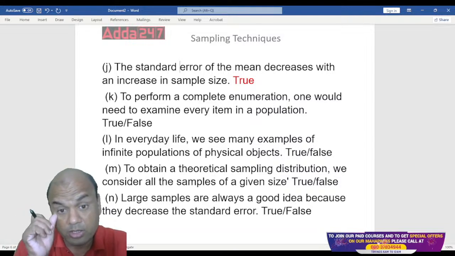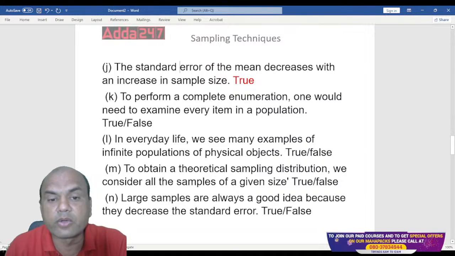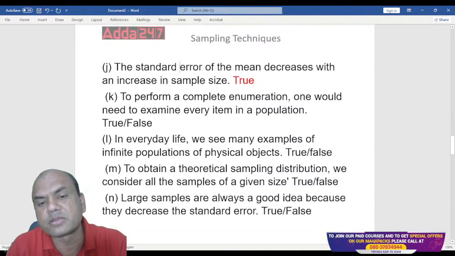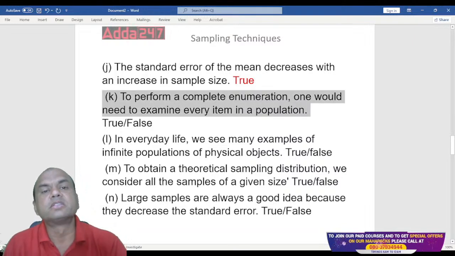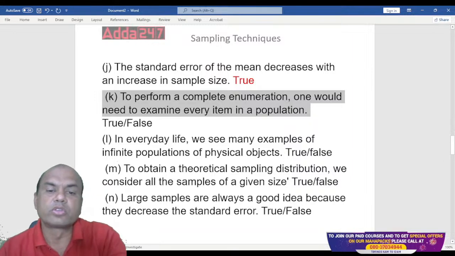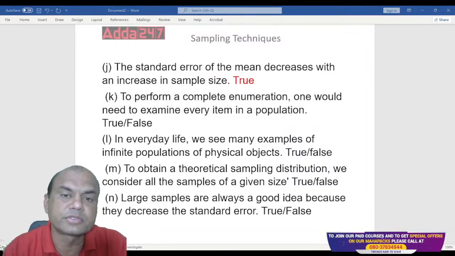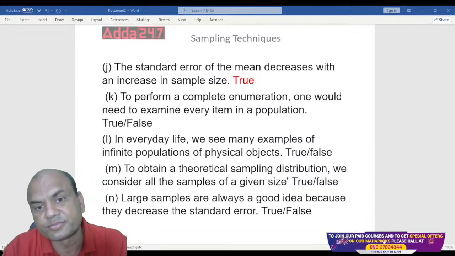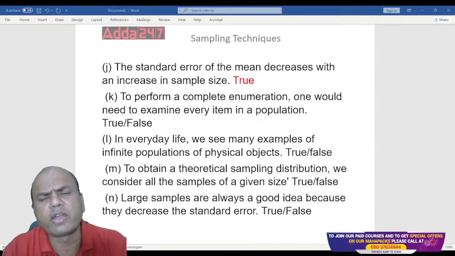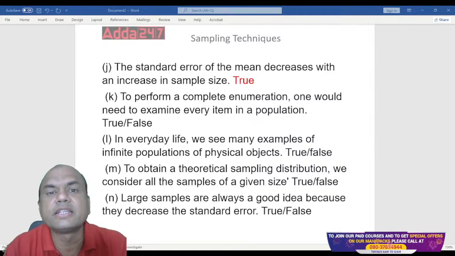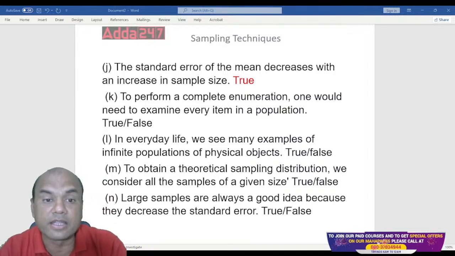Okay. To perform the complete enumeration, one would need to examine every item in the population. Means to do some survey. It's that simple. Suppose I have been told to find out the average salary in Delhi.